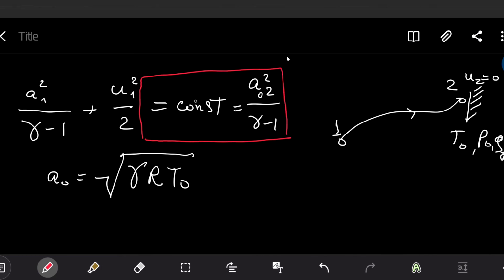We say that the stagnation speed of sound is a constant value, and I think it's quite obvious because stagnation temperature is also constant. Since T is constant, the gas constant is constant and gamma is also constant, so the stagnation speed of sound squared divided by gamma minus 1 becomes also a constant value.